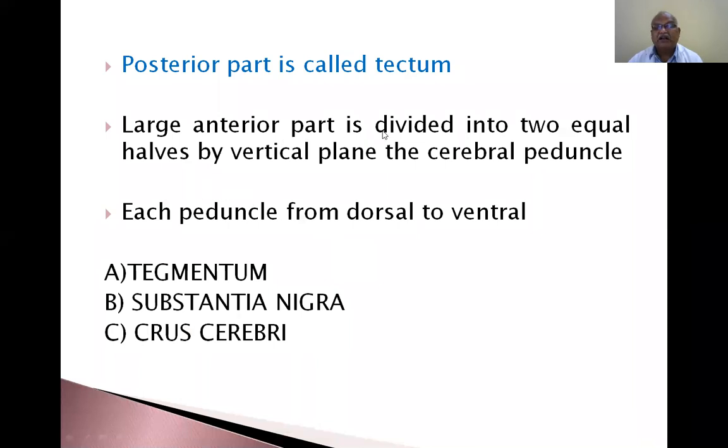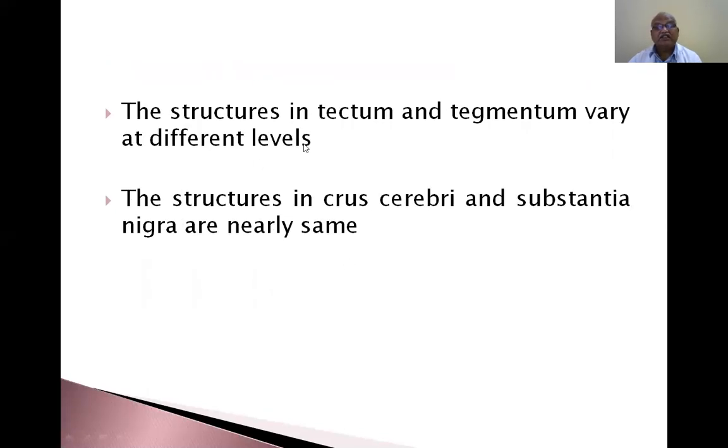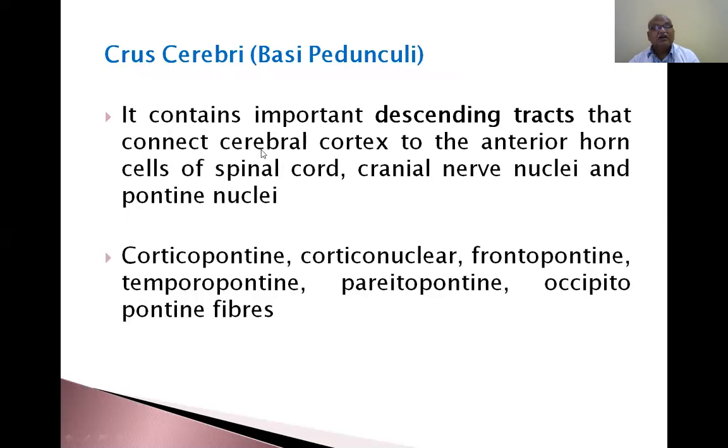The large anterior part is divided into two equal halves by a vertical plane, the cerebral peduncle. Each peduncle, from dorsal to ventral, has tegmentum, substantia nigra, crus cerebri. Already I have shown you in the diagram. The structures in tectum and tegmentum vary at different levels. Structures in crus cerebri and substantia nigra are nearly the same. The crus cerebri contains important descending tracts that connect the cerebral cortex to the anterior horn cells of the spinal cord, cranial nerve nuclei, and pontine nuclei.